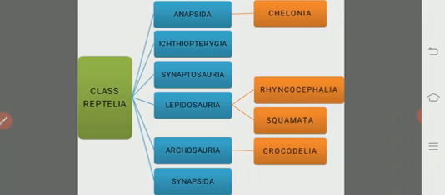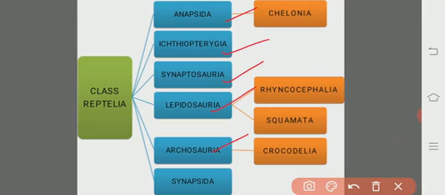namely Anapsida, Ichthyopterygia, Synaptosauria, Lepidosauria, Archosauria, and the Synapsida.